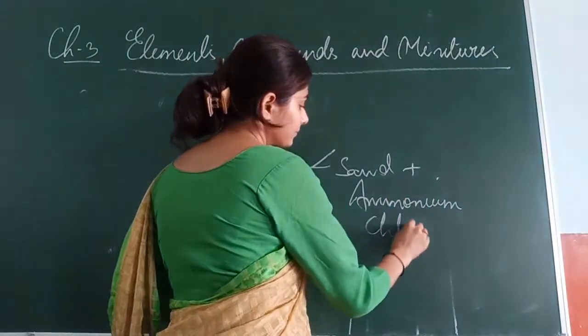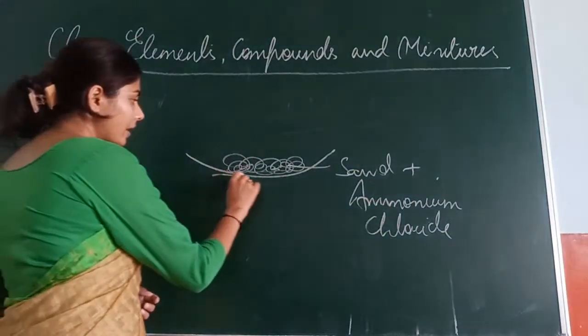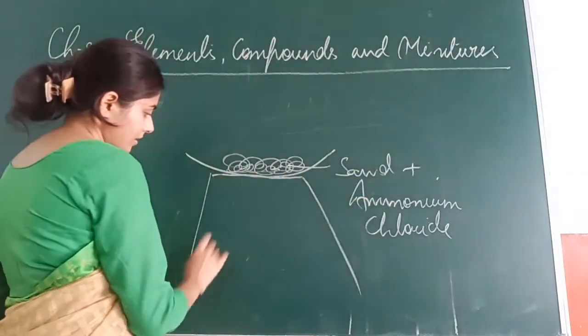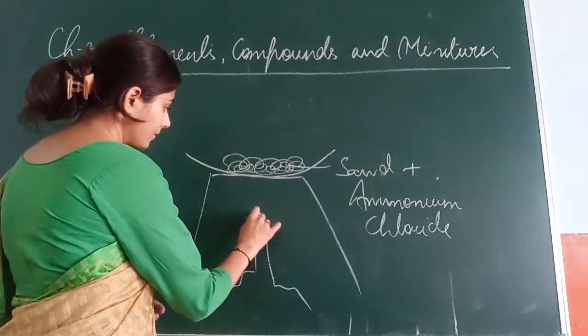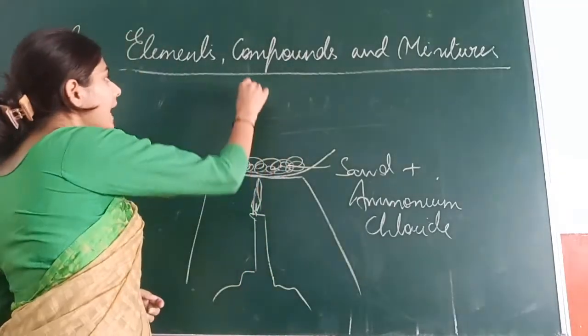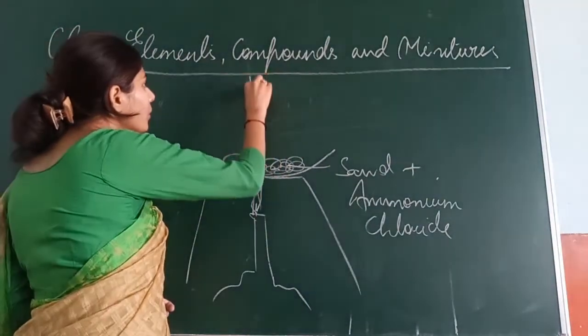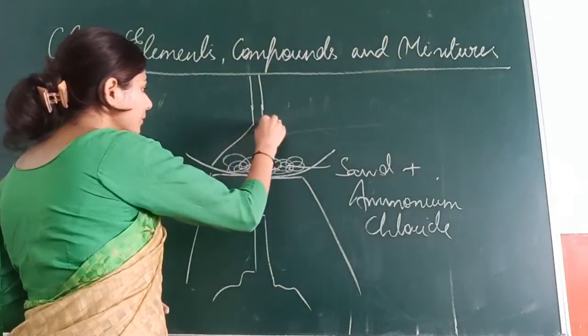Put this on the tripod stand, burn the burner, and put an inverted flask over it.